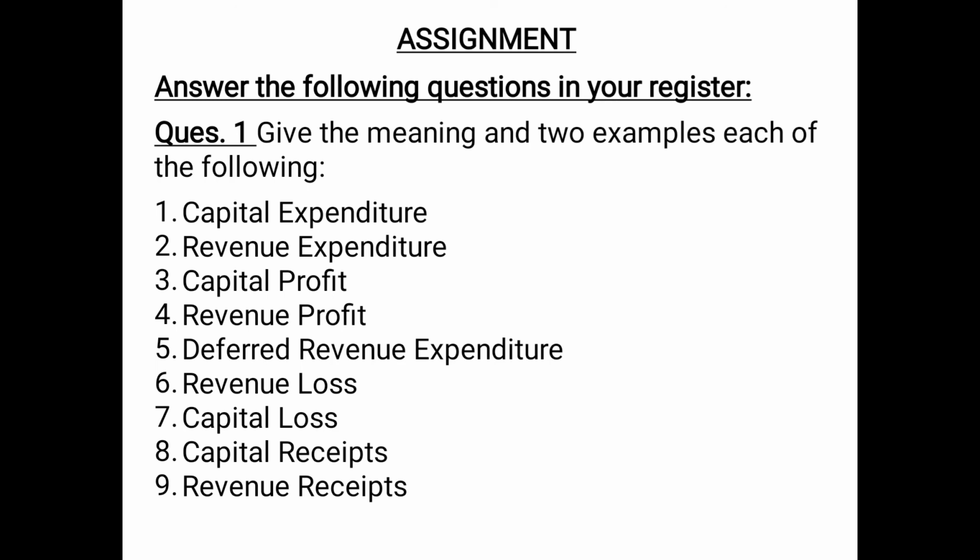For example, money received from sale of goods, interest received, commission received, etc. And for capital receipt, you can also add one very important point, that capital receipts increase the liabilities and they decrease the financial assets. So this is the question number 1.